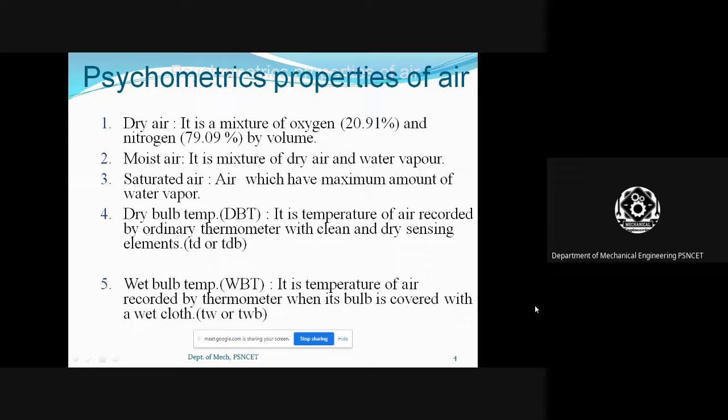See here, wet bulb temperature. What do you mean by wet bulb temperature? It is the same thermometer measurement, the only thing is the bulb is covered with wet cloth. The thermometer bulb is covered with wet cloth. After that we measure the temperature. That temperature is called the wet bulb temperature.